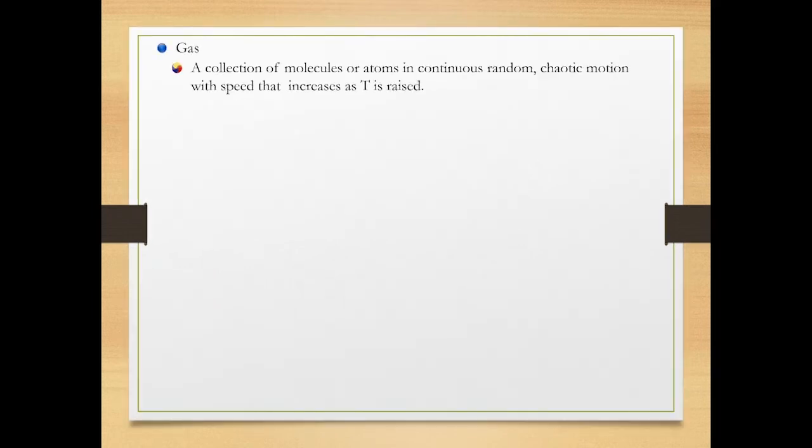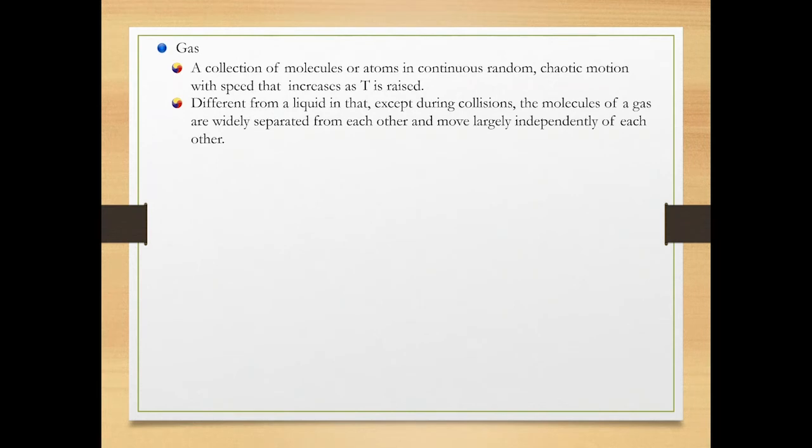Gas is a collection of molecules or atoms in continuous, random, chaotic motion with speed that increases as temperature is raised. It is different from a liquid in that, except during collisions, the molecules of a gas are widely separated from each other and move largely independently of each other. The states of a gas are specified by its volume, pressure, moles, and temperature.